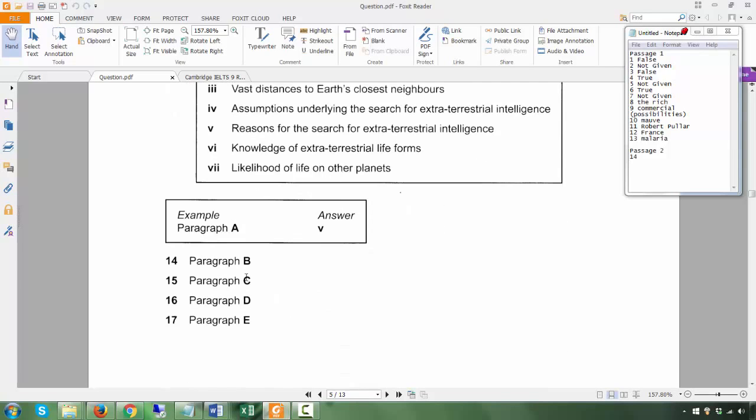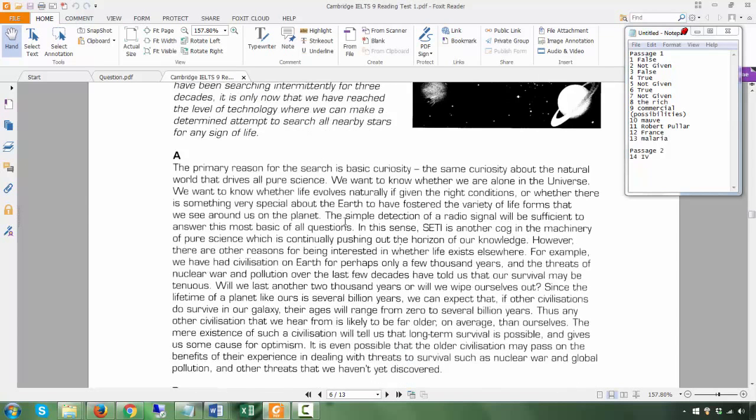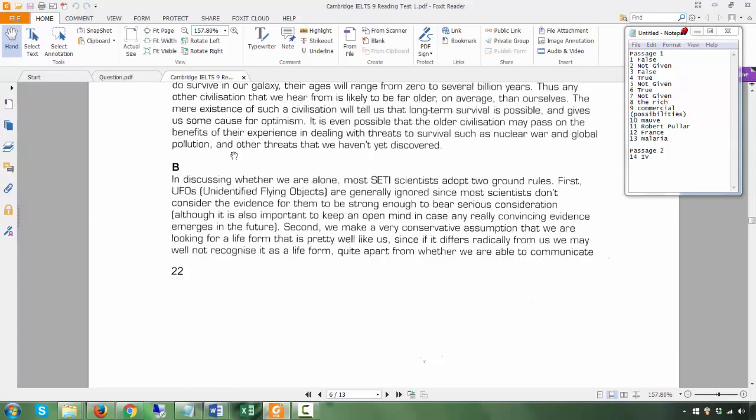Right. Now, paragraph B. Paragraph B, the answer is 4. Right? Assumptions underlying the search for extraterrestrial intelligence. So paragraph B, assumptions. Okay.